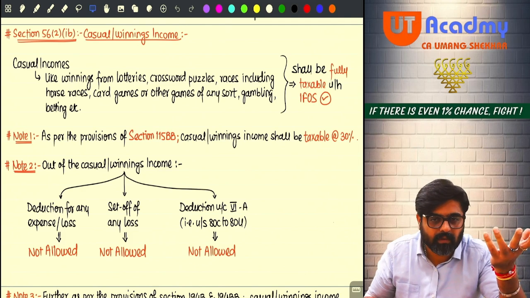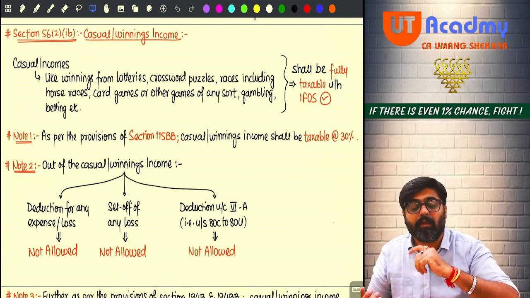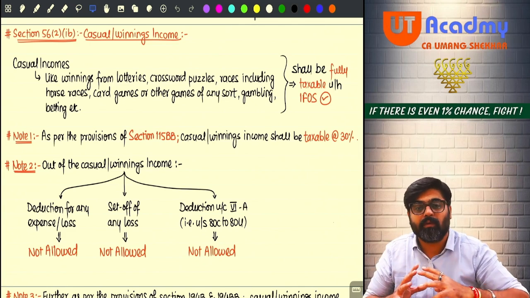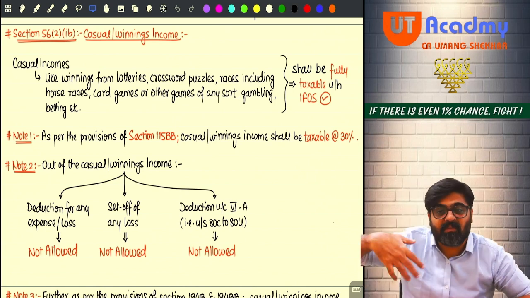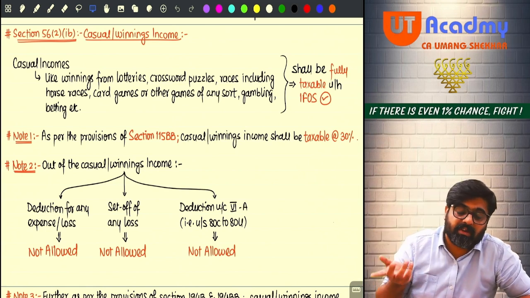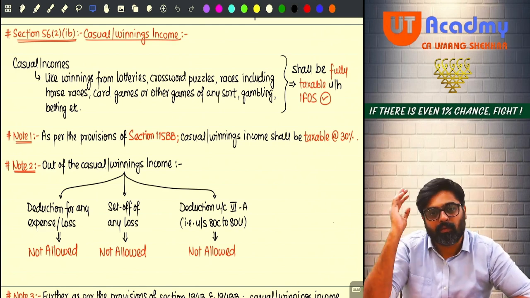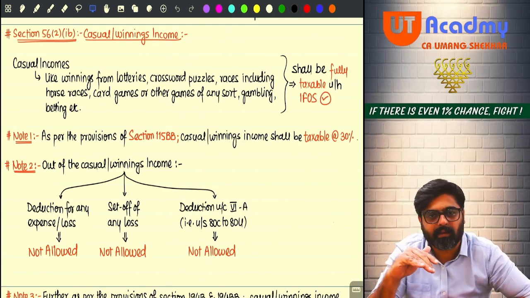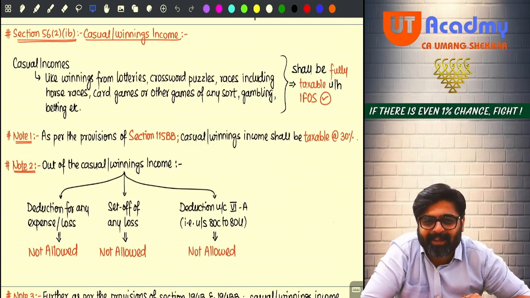If I don't win, the money is gone. If I have gambled some amount, if I'm playing card games, the entire amount will go if I lose. But what if I win? Whatever I have given will come back with a huge amount together. Getting my point?